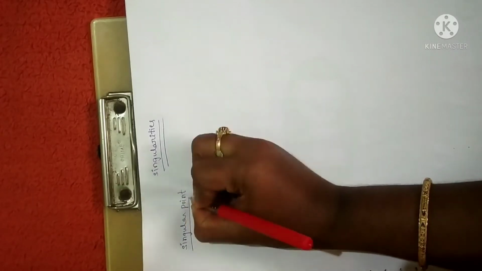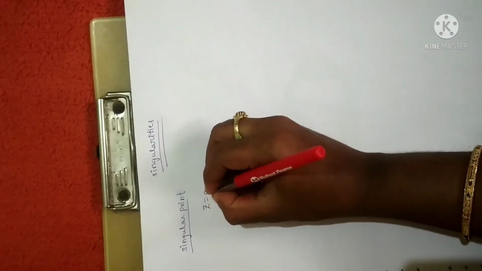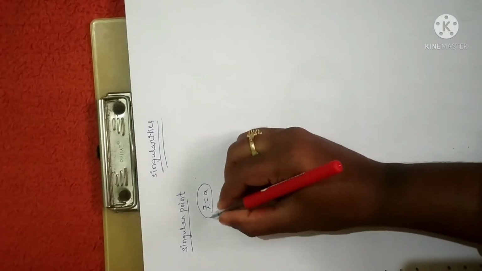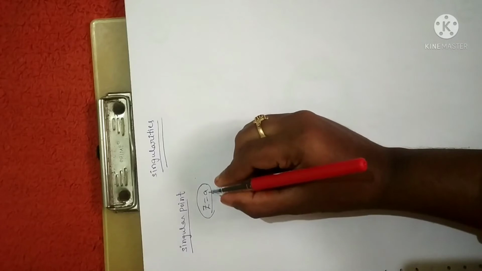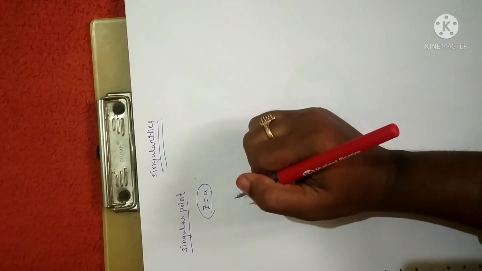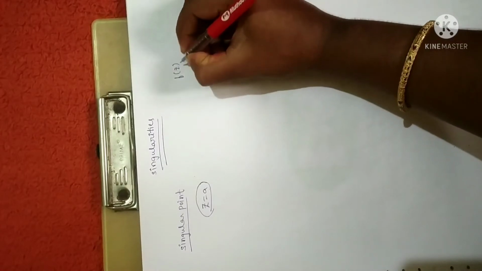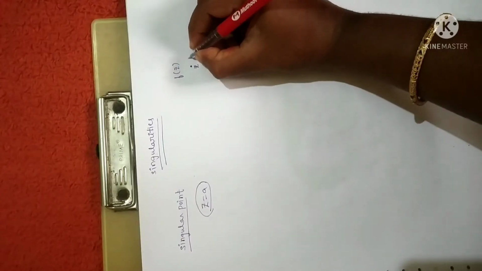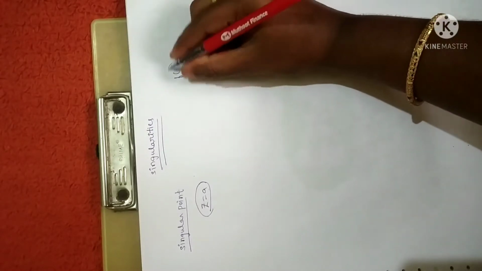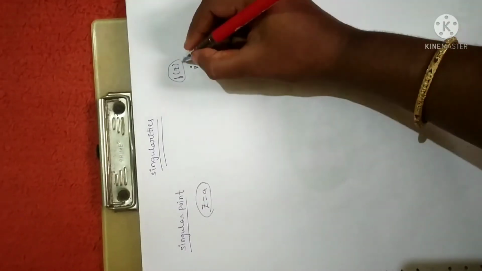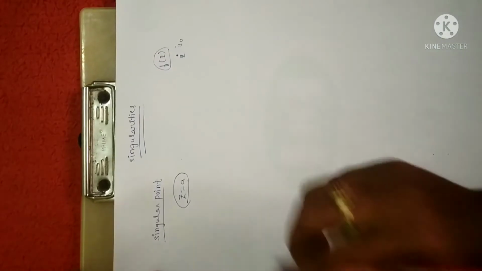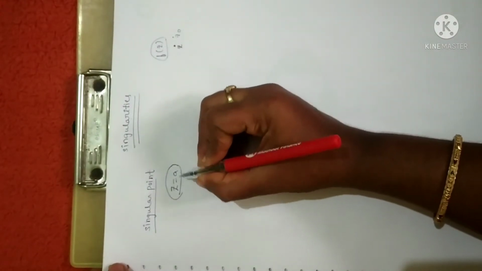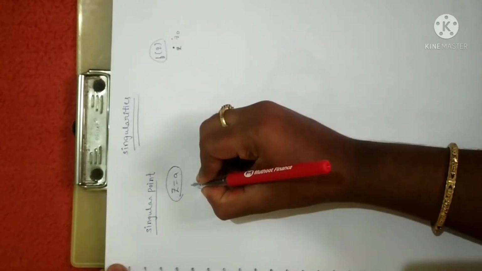Suppose you have a point, say z is equal to a, in a complex plane. This point is said to be a singular point only when it fails to satisfy the analytical condition. In the sense, when do we say a function f of z is analytical? Only when it is differentiable at a point z and also in its neighborhood. Then we can say f of z is analytical. Similarly, we say this point z is equal to a is a singular point only when it fails to satisfy the analytical condition. I'll give you one example.